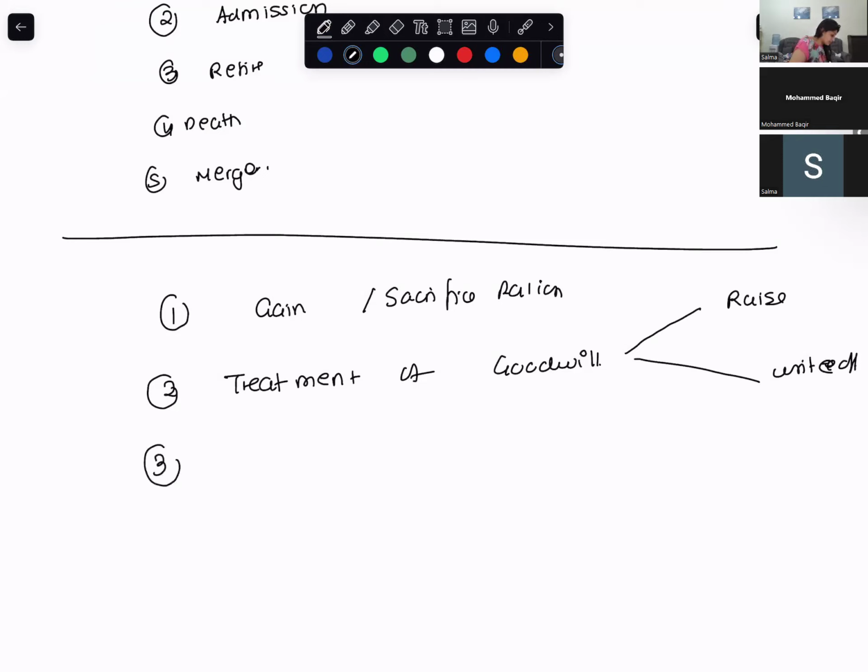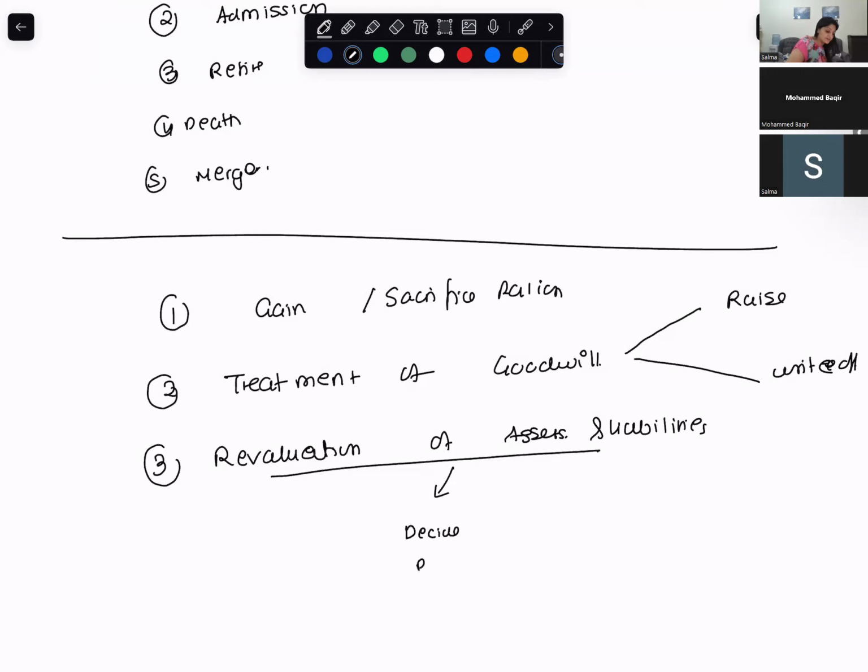The third thing that you have to do is revalue your assets and liabilities. Do you remember this or you don't remember this also? Ma'am, I remember revaluation. So you have to revalue your assets and liabilities. If you decide to show your new balance sheet at new value, then what do you do? Let me make a revaluation account. You make a revaluation account.